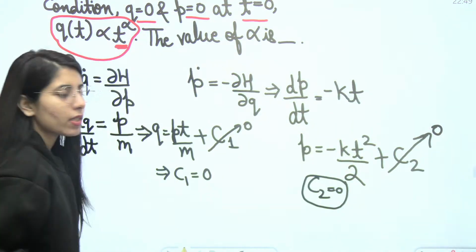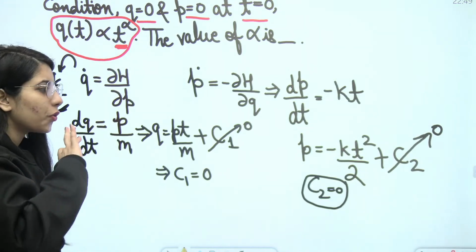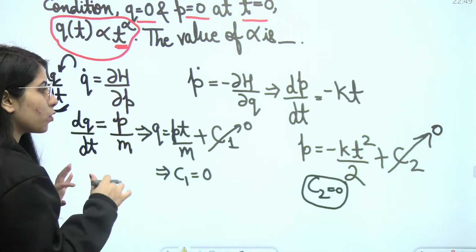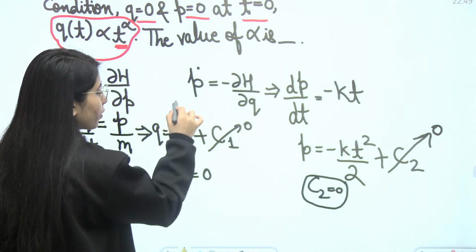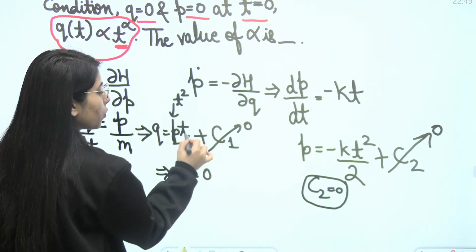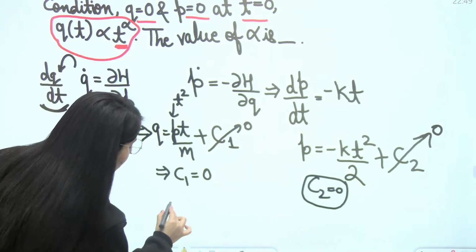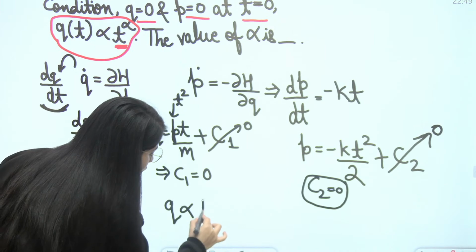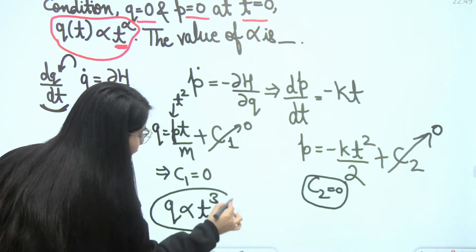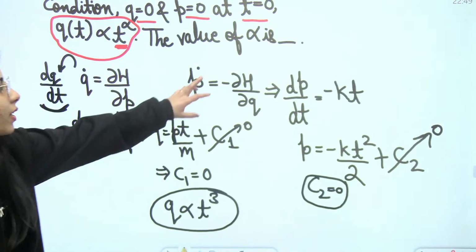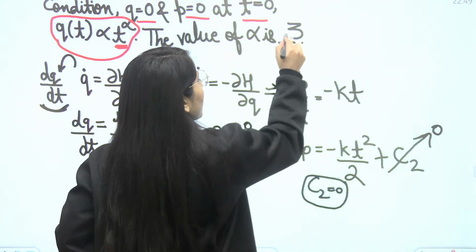Next point. From here you have got to know Q is equal to PT upon M and P is equal to minus KT square upon 2. So you just need to observe the dependency on T. Put the value of P here. It will have T square in it. T square into T will give you what? T cube. So here you get the dependency of Q on T as power 3. So the answer will be 3, which will be your right answer.